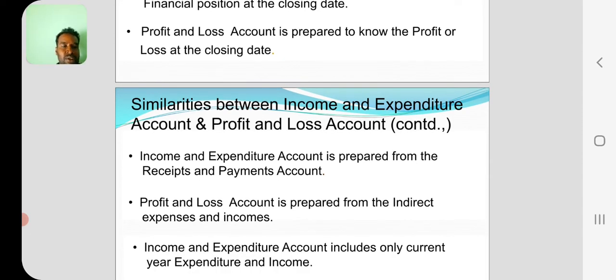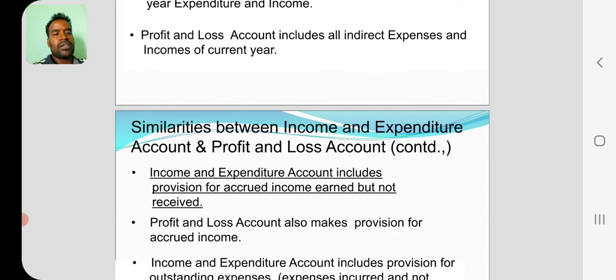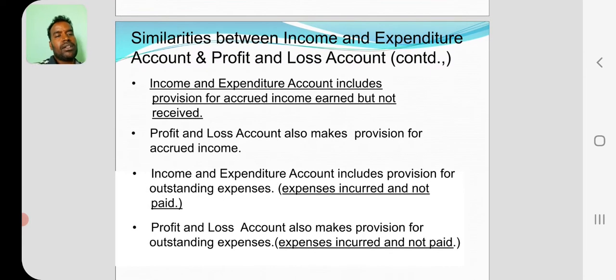Income and expenditure account is prepared from the receipts and payments account. We prepare income and expenditure with reference to the receipts and payments account. Profit and loss account is prepared from the indirect expenses and incomes. Income and expenditure account includes only current year expenditure and income. Profit and loss account includes all indirect expenses and incomes of the current year. Only the current year should be taken.